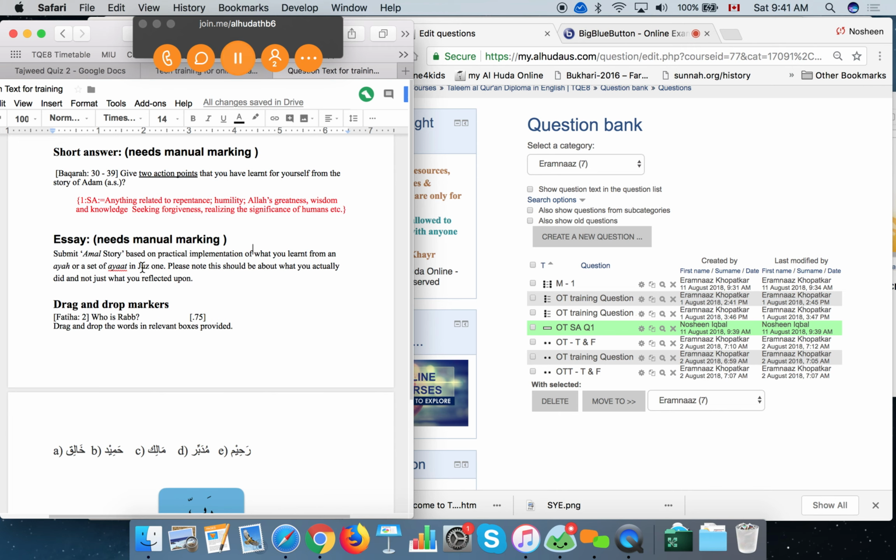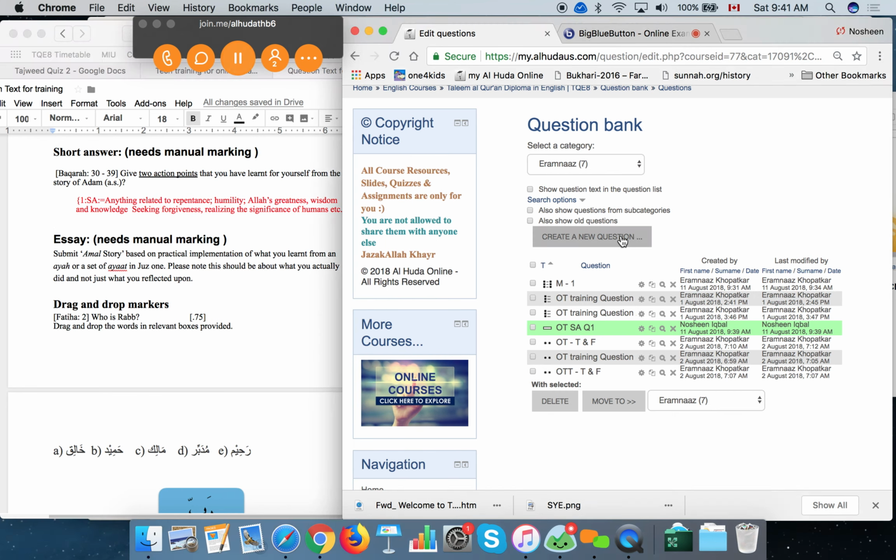This essay type is for them to type an essay, and that requires manual marking, or we are just bypassing the manual marking. GIs are, however, going through these essays. Sometimes we have to see if the students are acting smart.